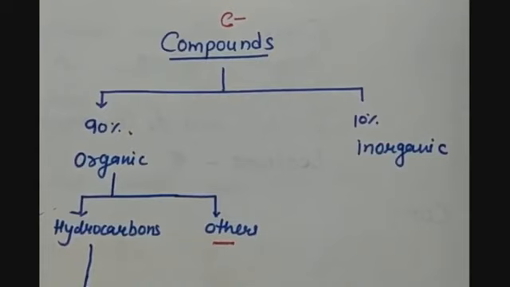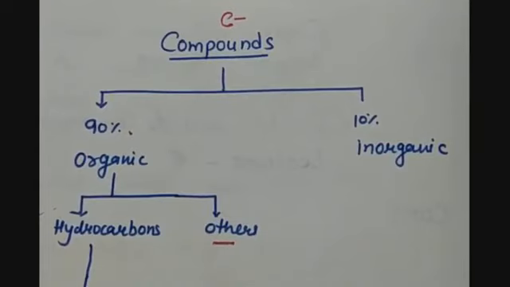Only hydrogen and carbon atom, because carbon is a must, and when carbon is forming bonds with the hydrogen, then it is hydrocarbon. And if carbon is forming bonds or is combining with oxygen, sulfur, phosphorus, nitrogen, then it comes under the category of others, or organic carbon compounds with other elements.